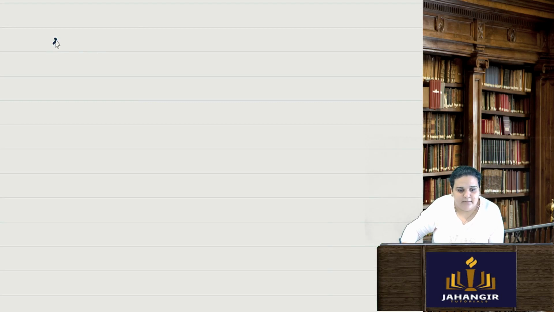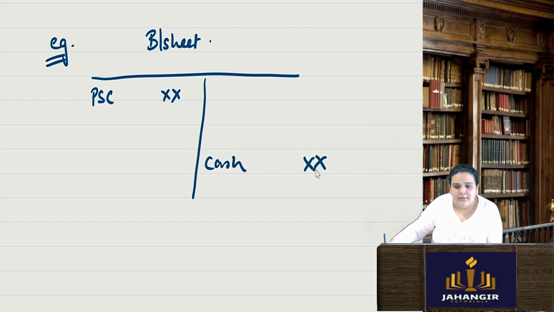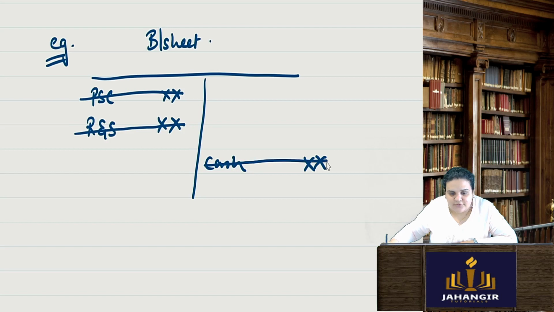Say for example, this is my balance sheet. In my balance sheet, I have my preference share capital. I have my cash. And I have my reserves and surplus. Now the company is redeeming the preference share capital, paying them off with the use of the reserves and surplus. When I pay, my cash will also go out.